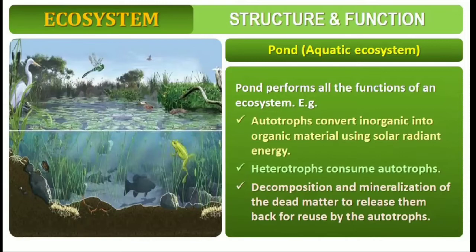First one is autotrophs. Autotrophs are primary producers. Autotrophs convert inorganic into organic material using solar radiant energy. So you all know autotrophs can prepare their own food material by the process of photosynthesis. Heterotrophs consume autotrophs. All heterotrophs depend on autotrophs for their food as well as oxygen. Then there is decomposition and mineralization of dead matter to release nutrients back for reuse by the autotrophs.